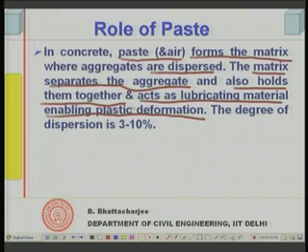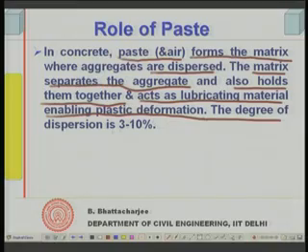Therefore, paste is the most important part as far as workability, deformability and mobility of concrete is concerned. It holds the aggregates together, disperses them, and gives a lubricating material enabling plastic deformation.